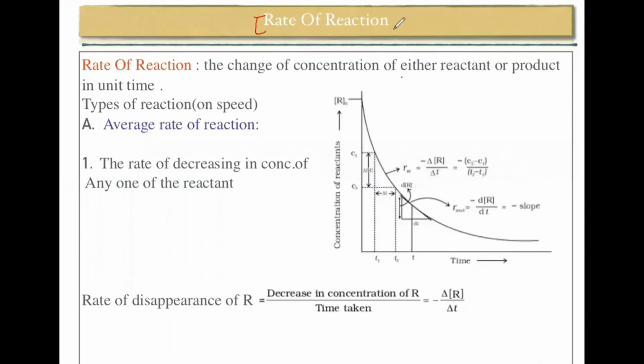Now let us talk about rate of reaction. So what is rate of reaction? It is defined as the change of concentration of either reactant or product in unit time. So what is the meaning? As we know, when the reactant is going to give the product, the change in reactant is going to reflect the change in product.